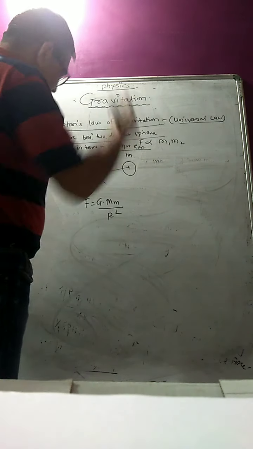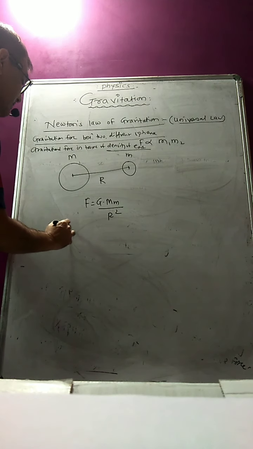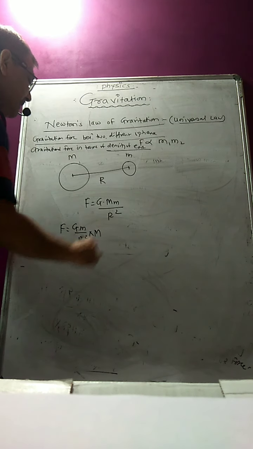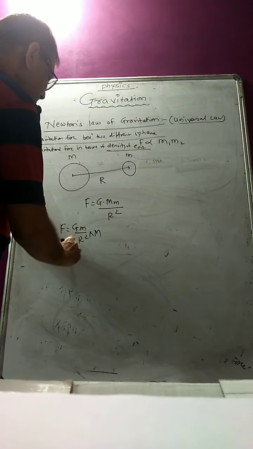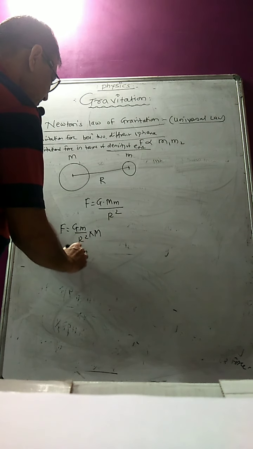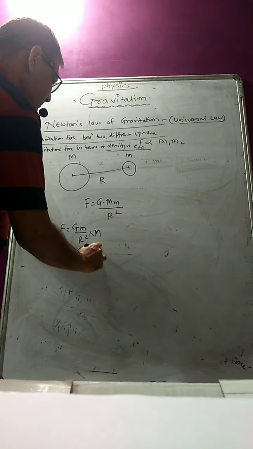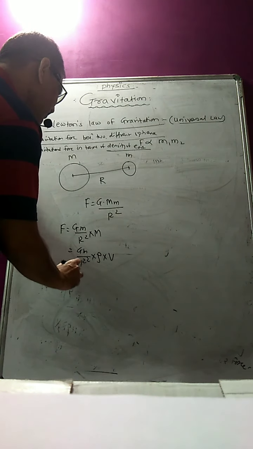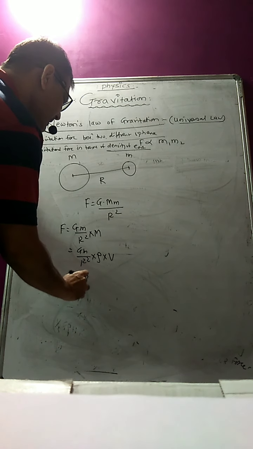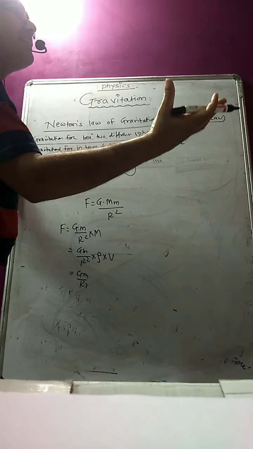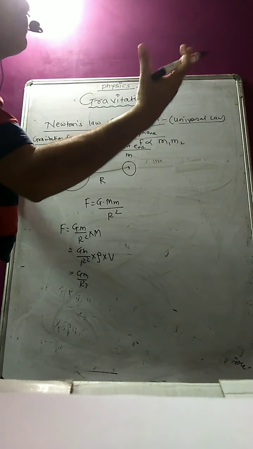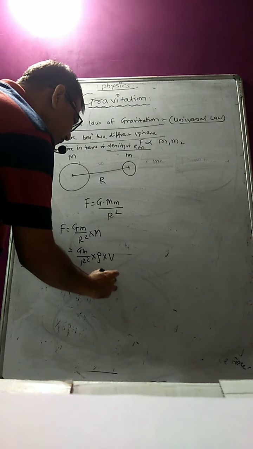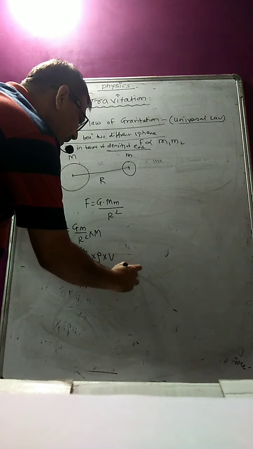So students, if I want to write it like this, then F is equal to G m by r square into capital M, and the mass of the earth will be density into volume. And what is the volume of the earth? The volume of the sphere is 4/3 pi r cube. So therefore that will be rho into 4/3 pi r cube.